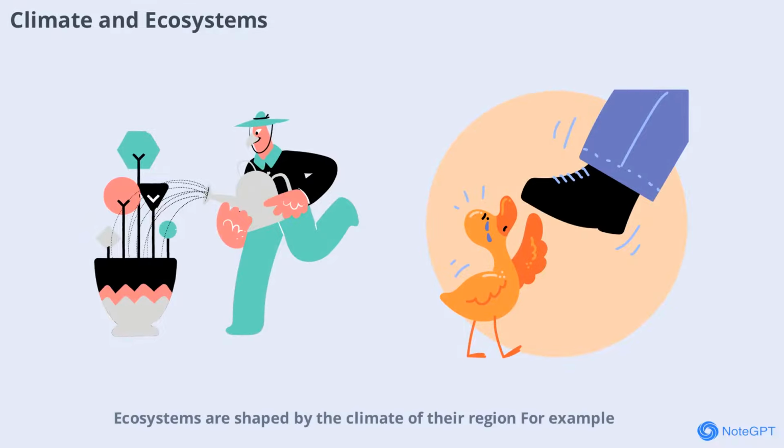Ecosystems are shaped by the climate of their region. For example, rainforests thrive in warm, wet climates while tundras exist in cold, dry areas. Changes in climate can disrupt ecosystems, affecting plants, animals, and the services they provide to humans.